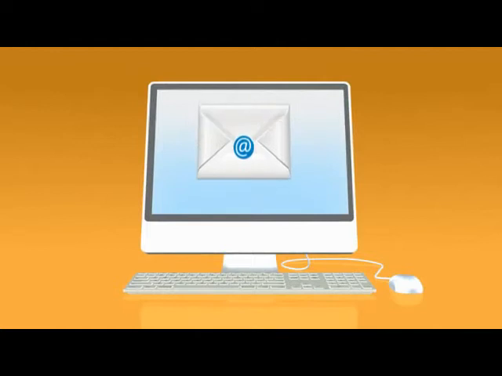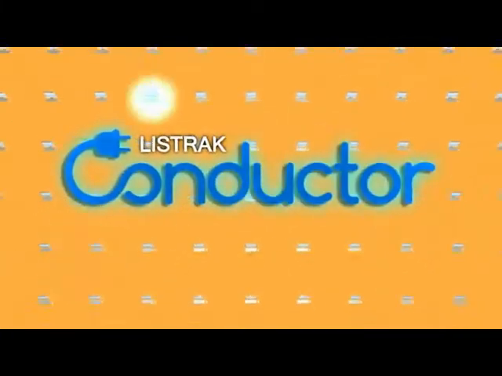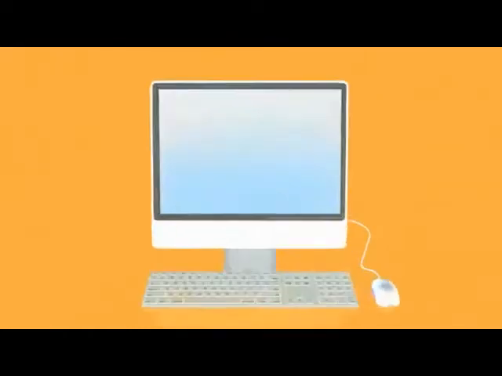By now, you probably know that email is a smart, cost-efficient way of building deeper relationships with your customers and prospects. But managing email conversations over time can be challenging. That's where ListTrack Conductor can help. ListTrack Conductor is a new feature that helps marketers automate email responses based on respondent behavior.